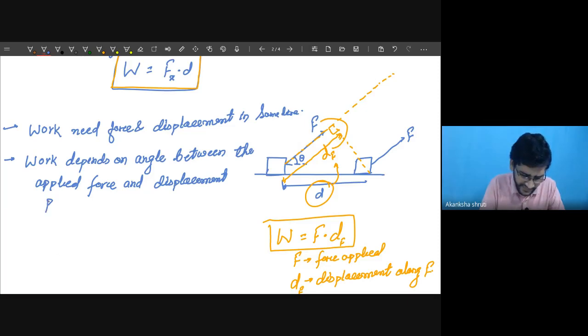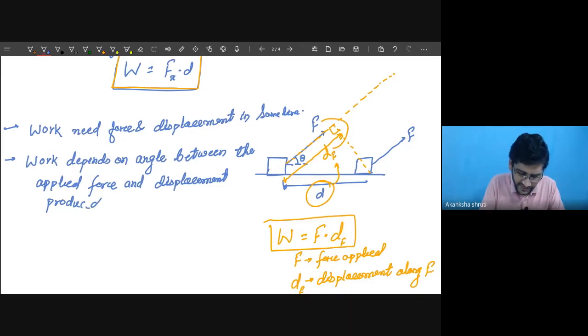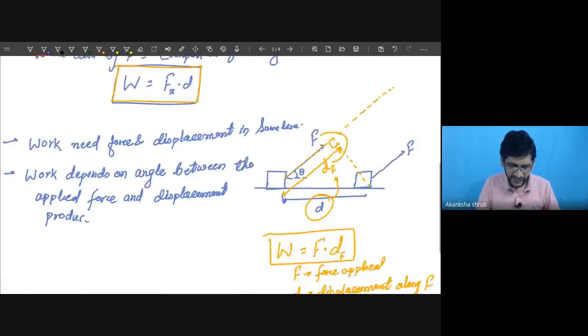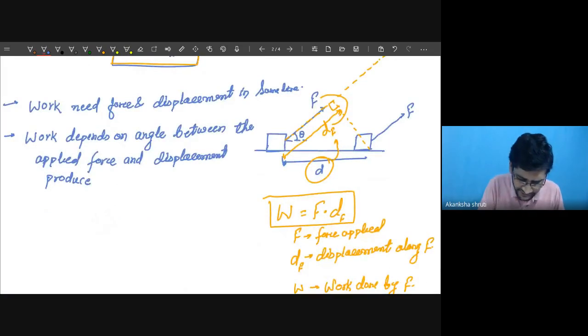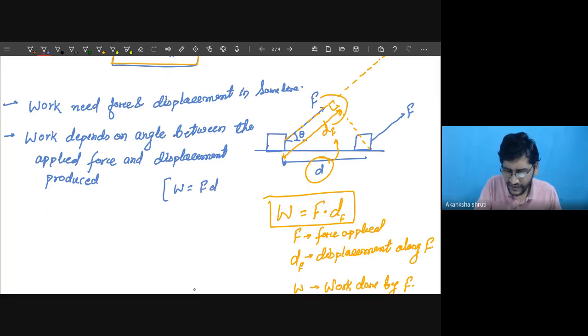Students, the formula with reference to this angle is not required for you, but the exact relation is F d cos theta. It is this one. So it was this angle theta, but it is not required at your level.